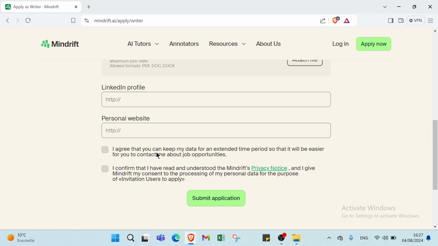The first one is I agree that you can keep my data for an extended time period, so it will be easier for you to contact me about job opportunities. The second one is I confirm that I have read and understood the Mindrift privacy notice, and I give Mindrift my consent to the processing of my personal data for the purpose of inviting users to apply. Then you click on submit application and you start.